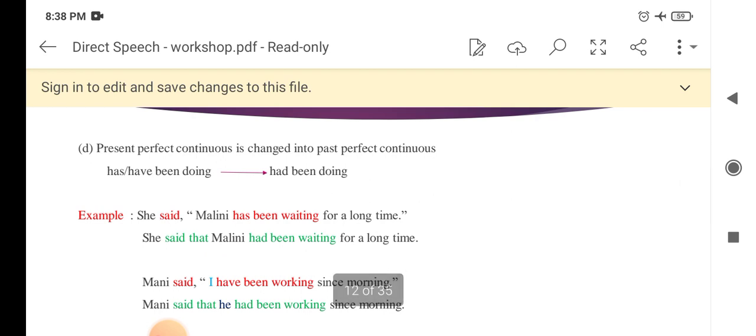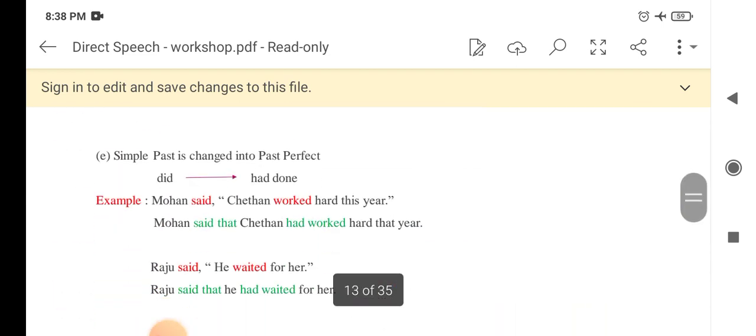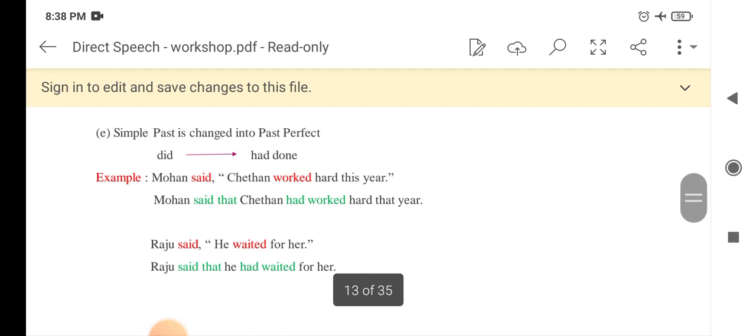Present perfect continuous is changed into past perfect continuous. She said, Malini has been waiting for a long time. She said that Malini had been waiting for a long time. Now all the forms of the present are changed into past. But simple past is changed into past perfect.